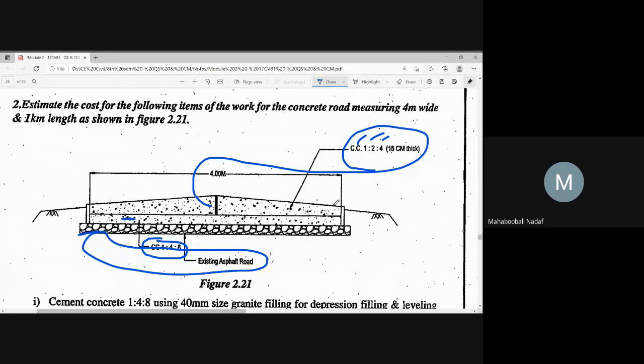So the top item is 15 centimeter thick. The bottom item is having, we will see. If they are not given, while estimating, don't get confused. Simply write it in square meter, length into width, because those two things are given. So don't go for depth. You can always write it as just square meter.